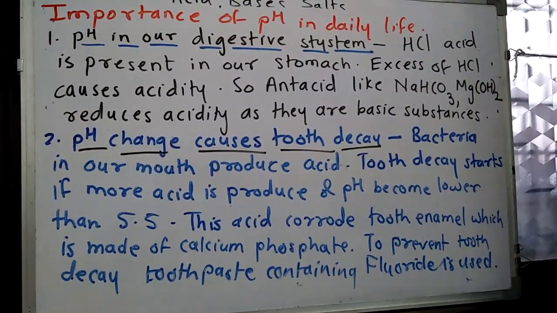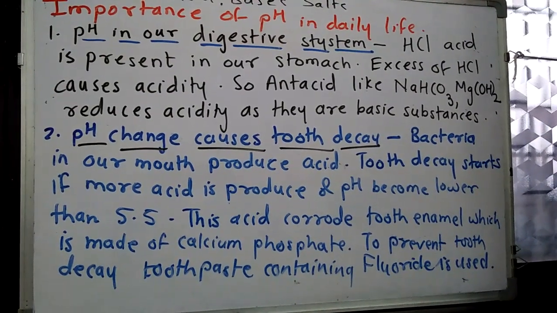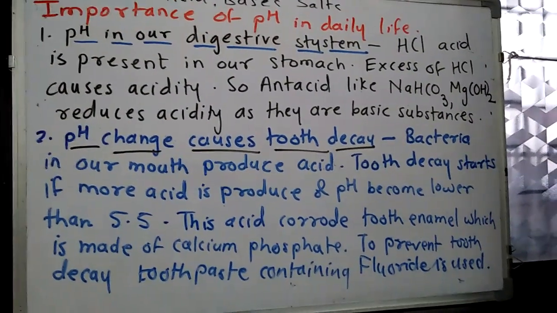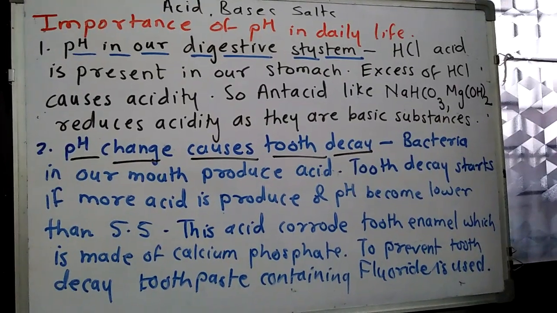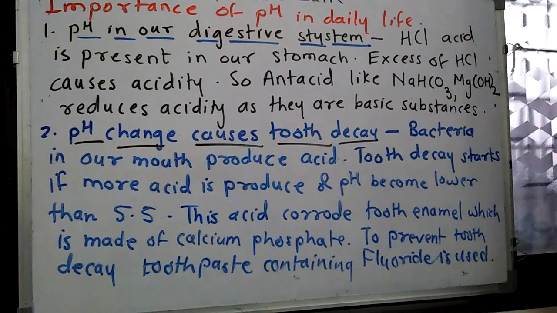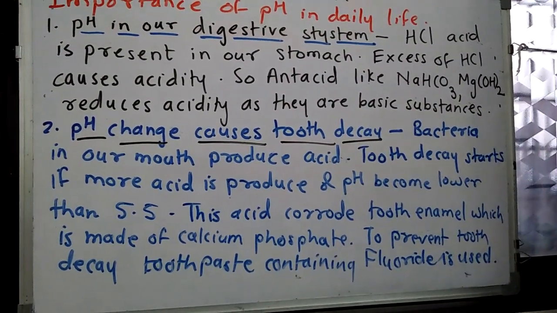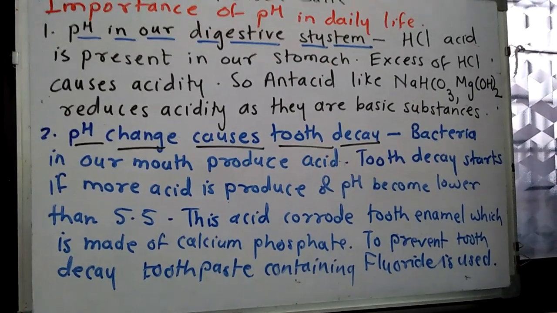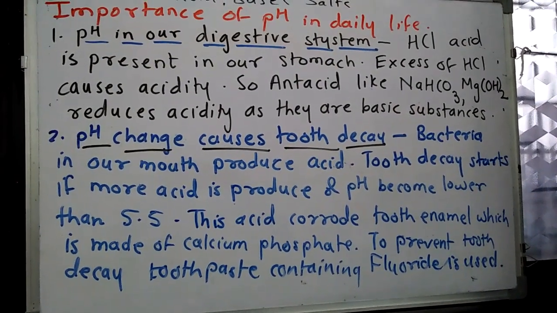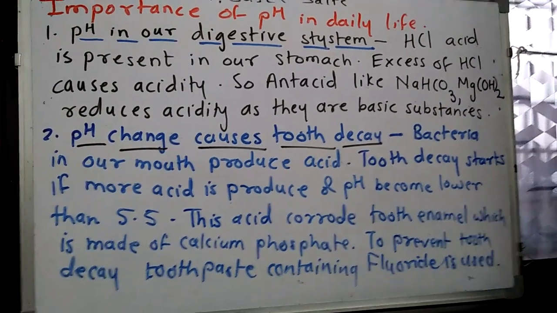At that time, when the acidity of the stomach increases, we have to take basic substances, because the effect of acid is neutralized by the base. So antacids like NaHCO3, meaning baking soda, or magnesium hydroxide, meaning milk of magnesia. These are basic substances. They can reduce the acidity of the stomach. So that is the pH in our digestive system.